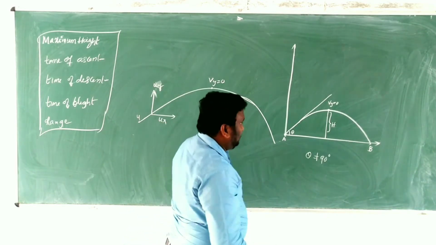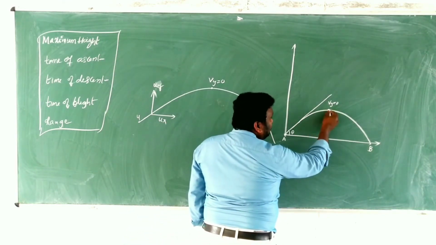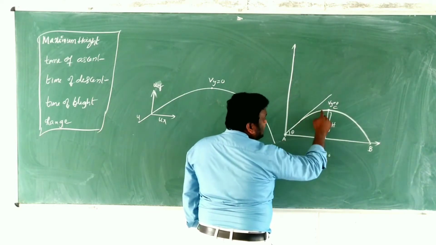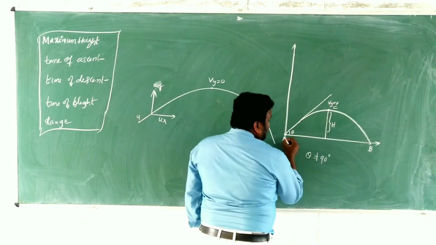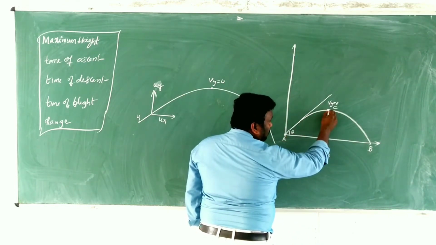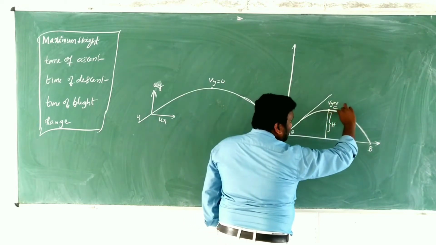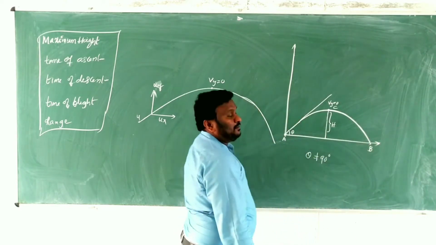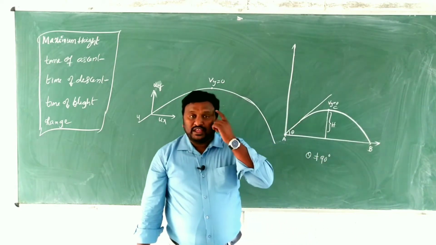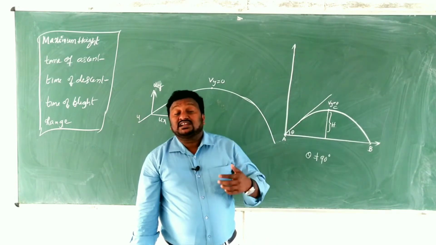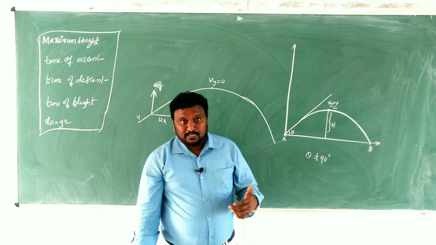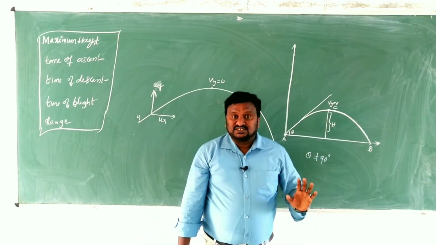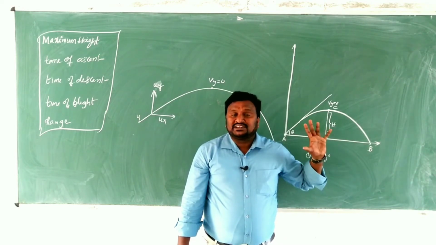After reaching the maximum height, at point C, from C to B the body becomes a freely falling body, taking the points as O, A, C, B. That means it moves in the direction of gravitational force, so again its velocity increases. This is simply the projectile motion.